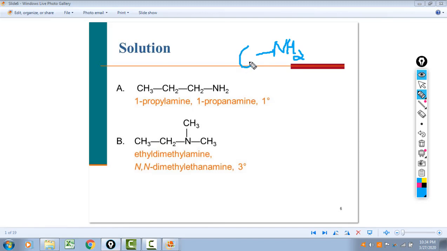But this carbon has two other carbons attached to it, like this. This would still be a primary amine, with one nitrogen-carbon bond. This is a secondary carbon because there are two carbon-carbon bonds attached to it. But remember, for alcohols, we're looking at the carbon. For amines, we're looking at the nitrogen.